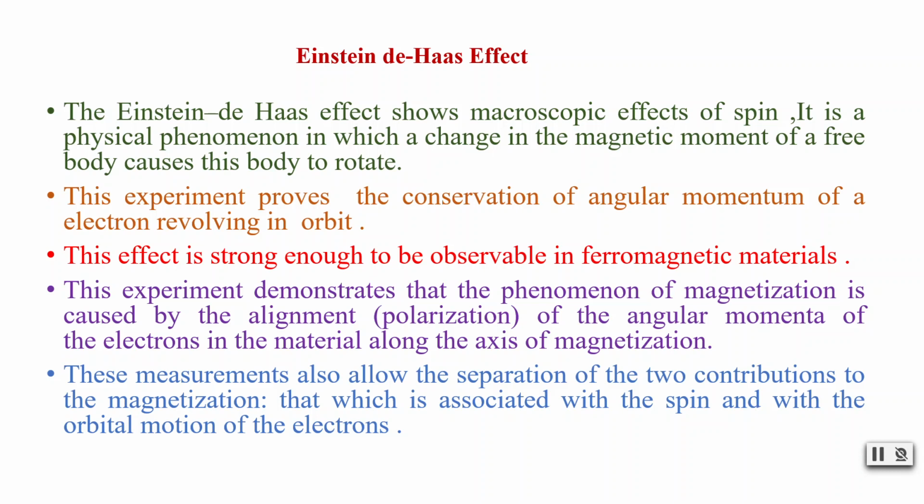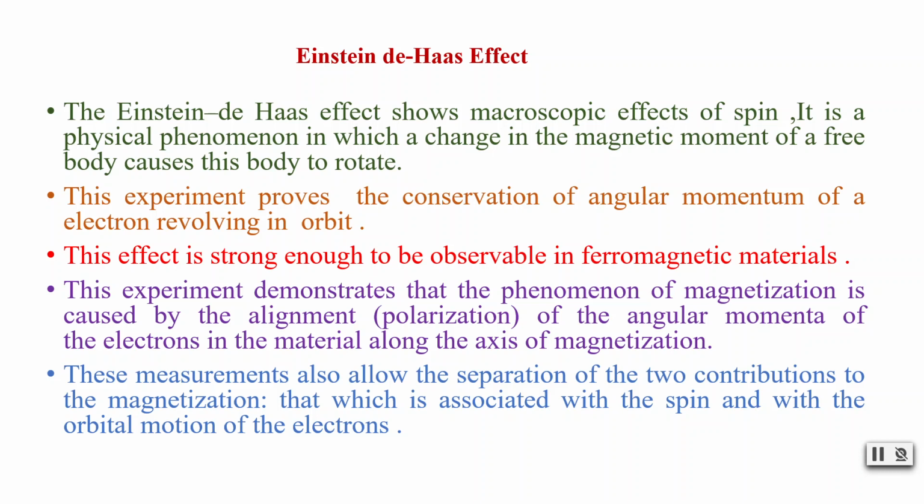This experiment demonstrates that the phenomenon of magnetization is caused by the alignment of the angular momentum of electrons in the material along the axis of magnetization. Here we are magnetizing the ferromagnetic body by applying an external magnetic field, and the magnetization is caused by the alignment of the angular momentum of electrons. The angular momentum of the electrons is aligned along the axis of magnetization.